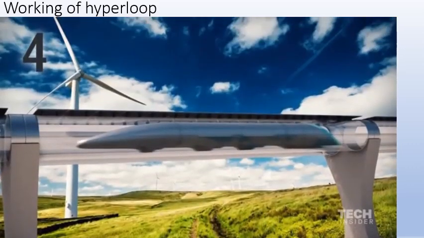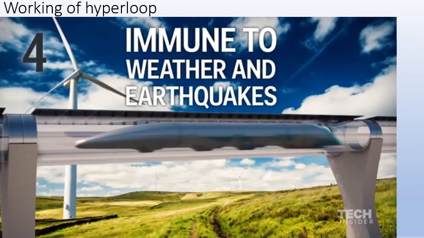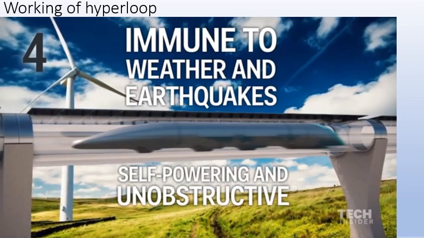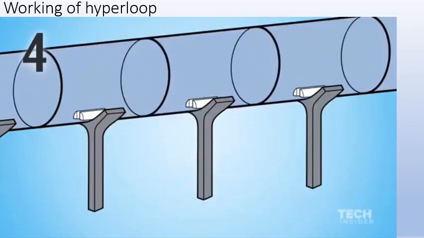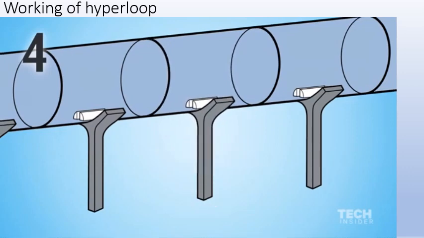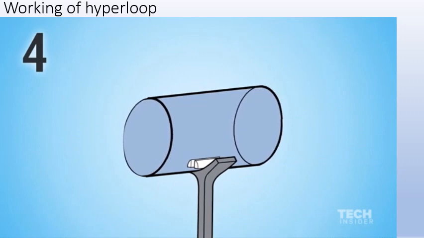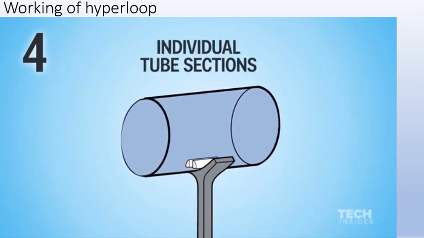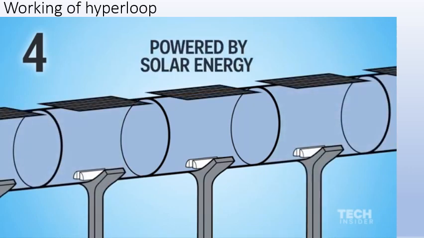The tube track is designed to be immune to weather and earthquakes. It's also designed to be self-powering and unobtrusive. The pillars raising the tubes above the ground have a small footprint and can sway in the case of an earthquake. Each of the tube sections can move around flexibly if the terrain shifts because there isn't a constant track that the capsules rely on, and solar panels on the top of the track supply power to the linear motors.